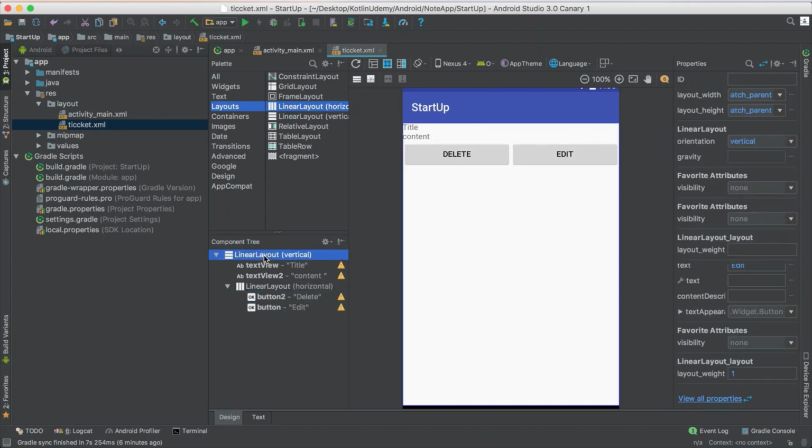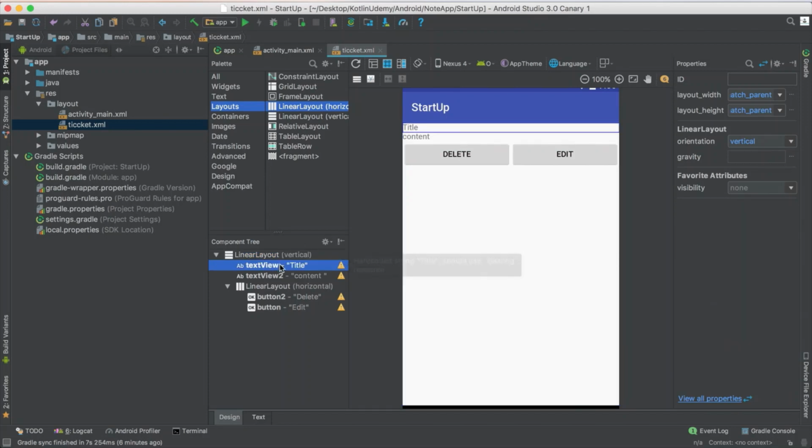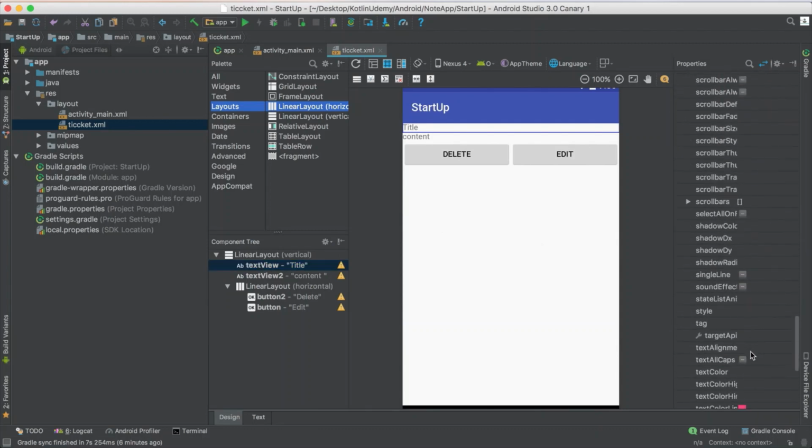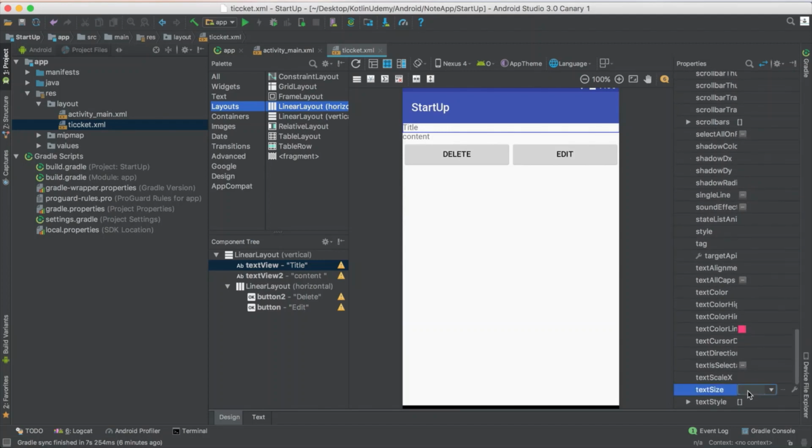So this is basically my ticket. The title of the ticket should be a little bit larger. So if I select properties, I think something related to the text size. Let me make the title 18. Okay, I think it's better. If you want to make it more, make it more.